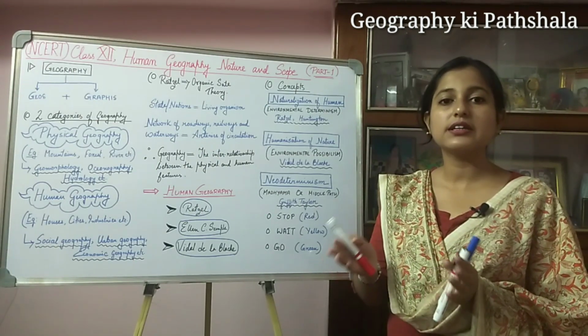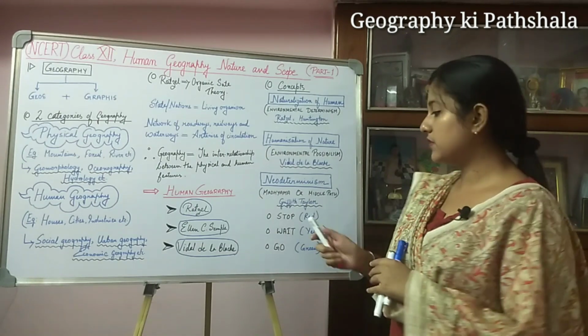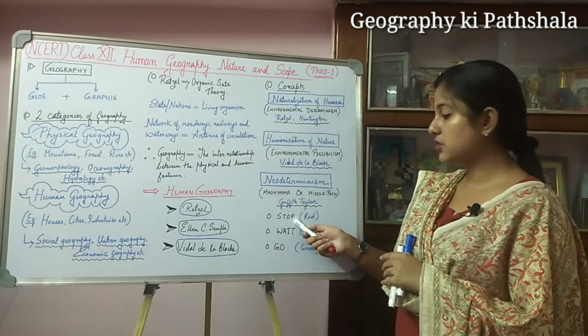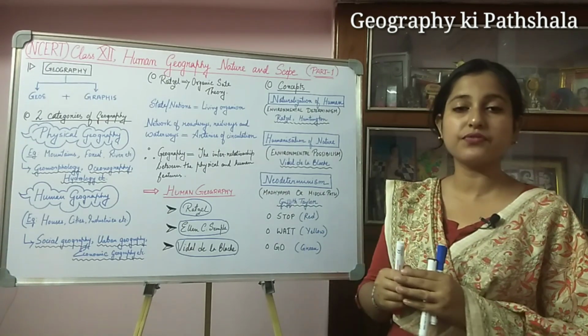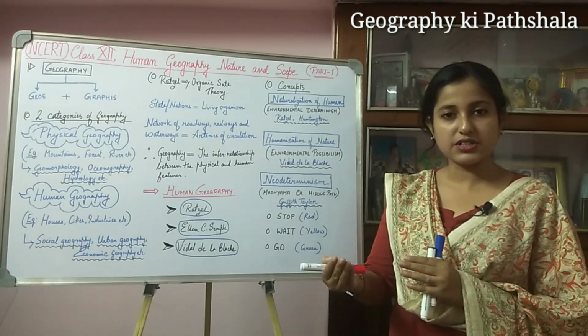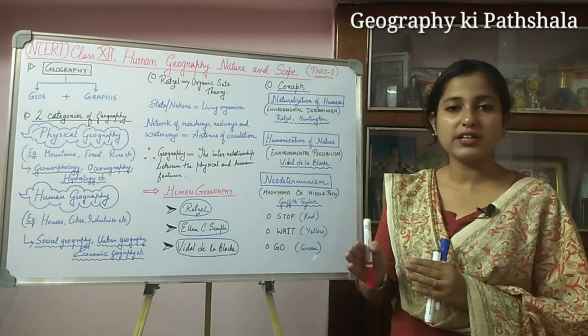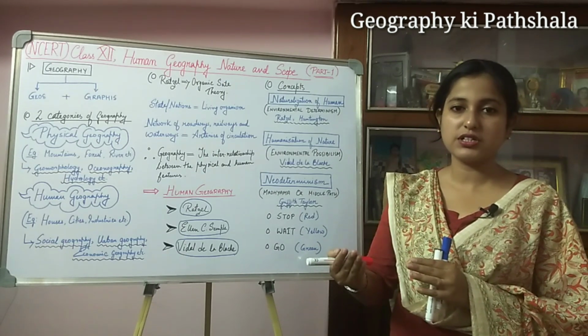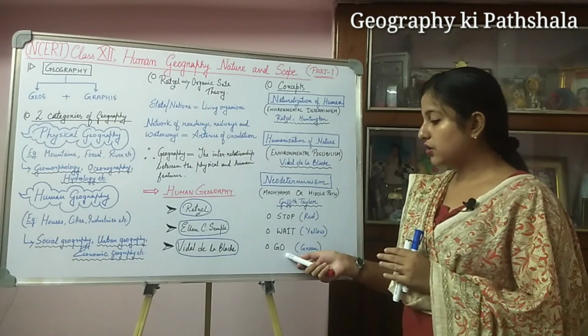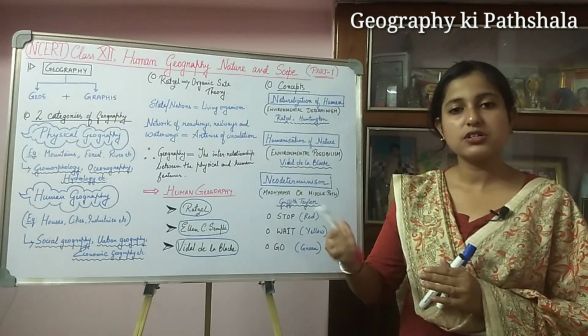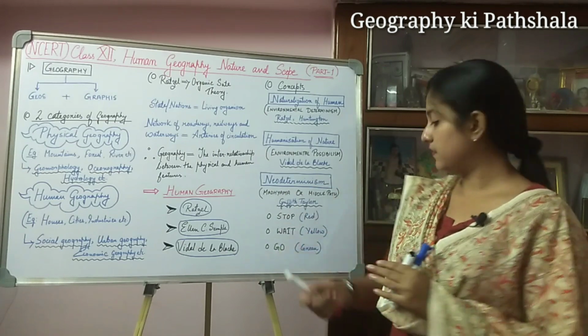That means it tells us to stop, which is red. Next, wait means mother nature tells us to wait for better opportunities or possibilities, which is yellow. And go means it lets us move forward, which is green.